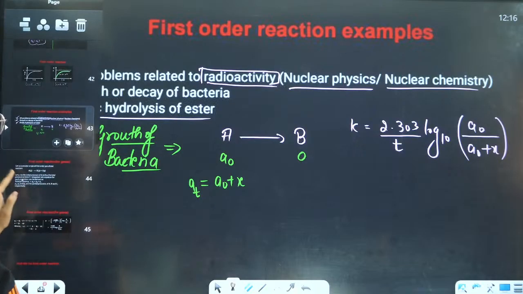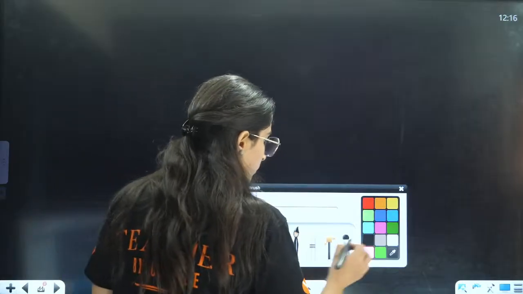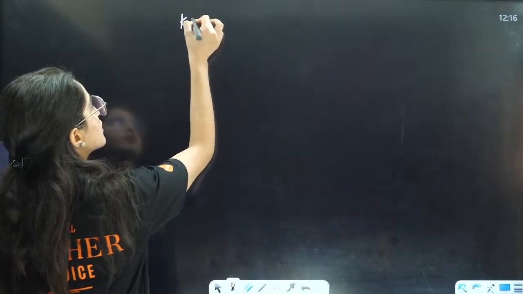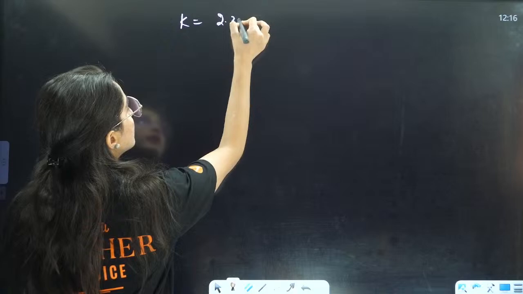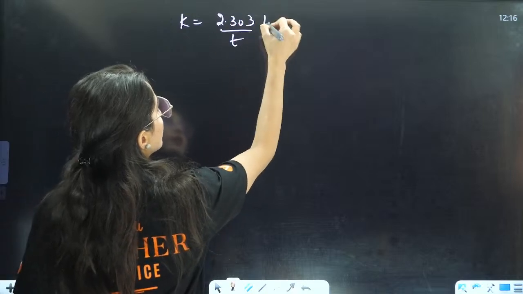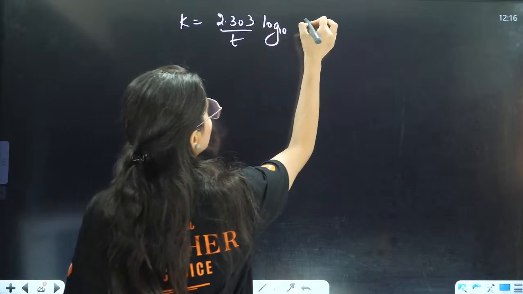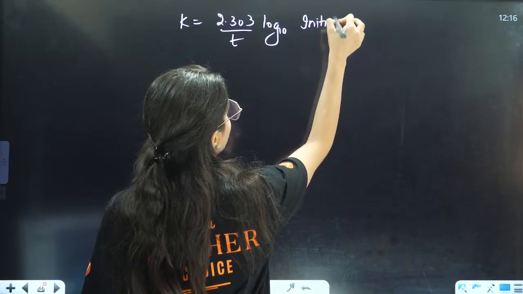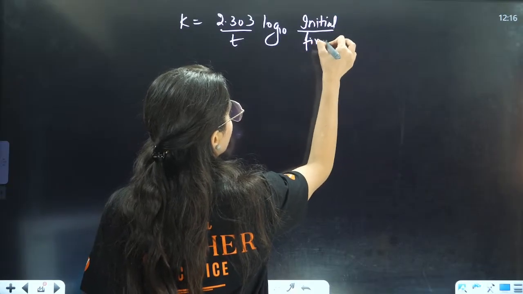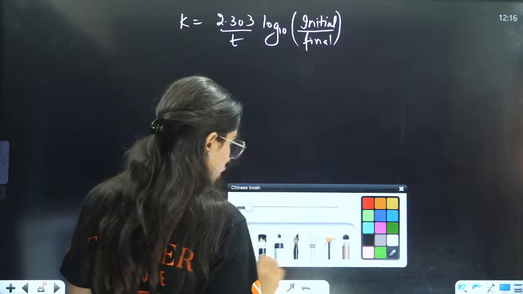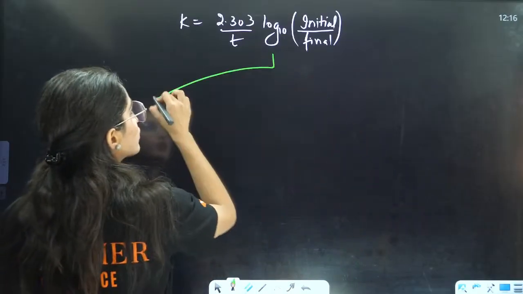Now we will understand how to use the formulas here. The formula we know is K is equals to 2.303 by t log base 10, initial concentration by final concentration. Two ways they ask you the question.